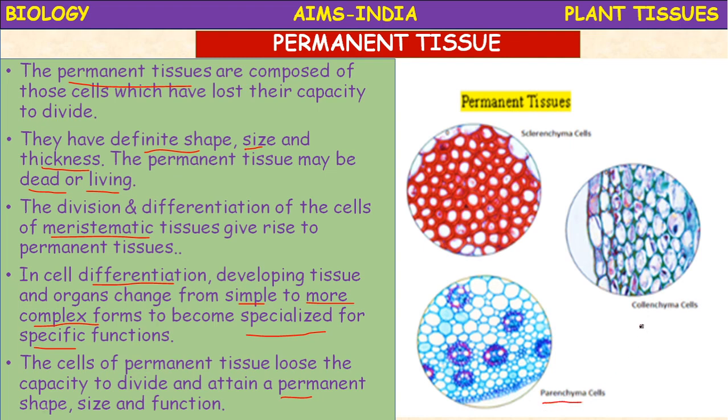What is the difference between a simple permanent tissue and a complex permanent tissue? A simple permanent tissue is made up of only one kind of cells, which are similar in structure and function. The entire tissue is made up of only one type. Whereas the complex permanent tissue is made up of different types of cells, which all together perform a single function. So let us study the simple permanent tissues.